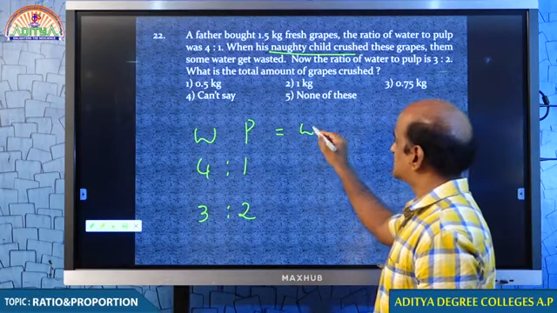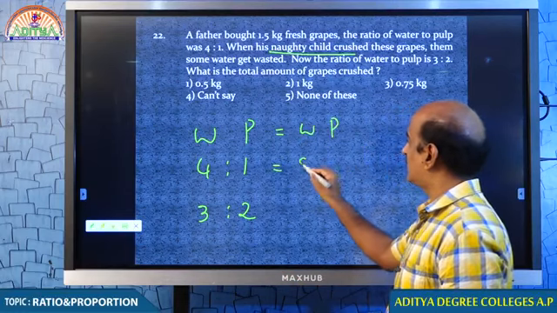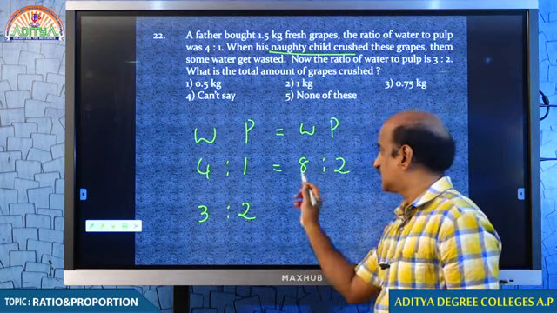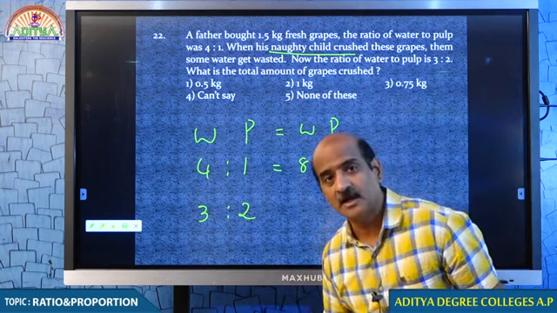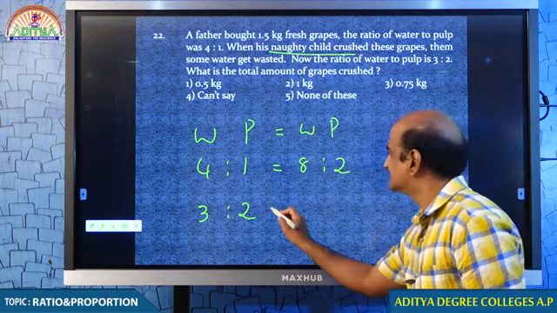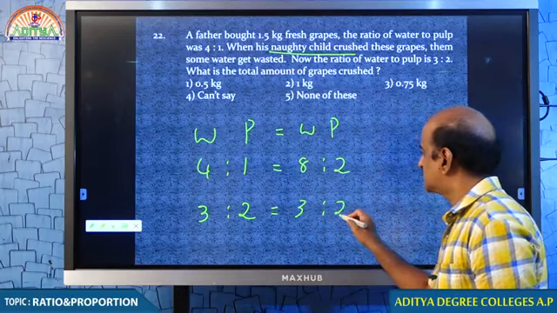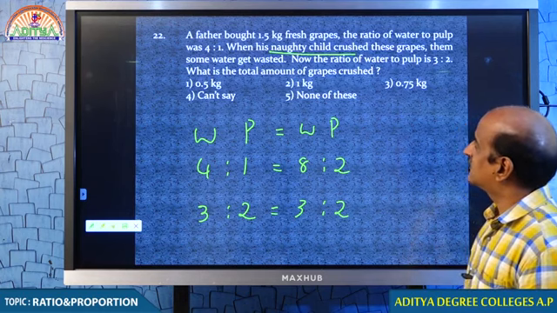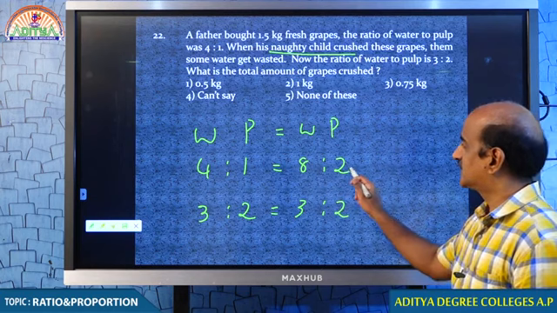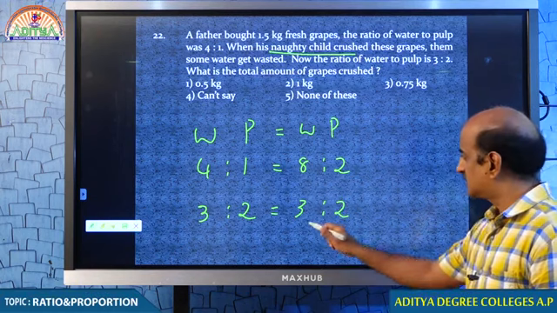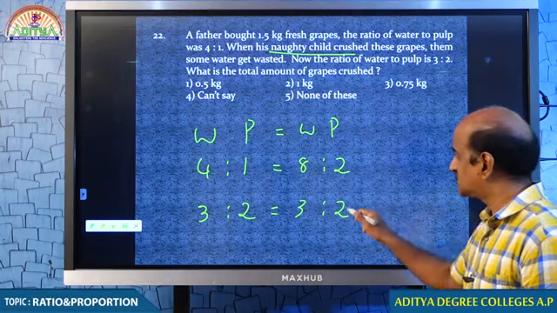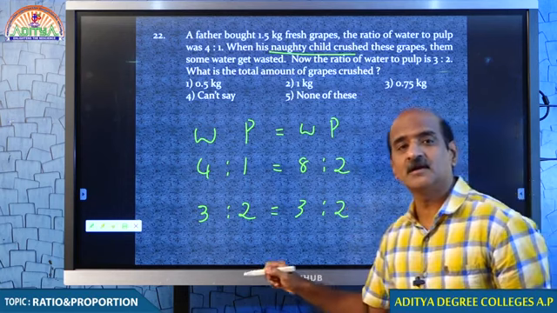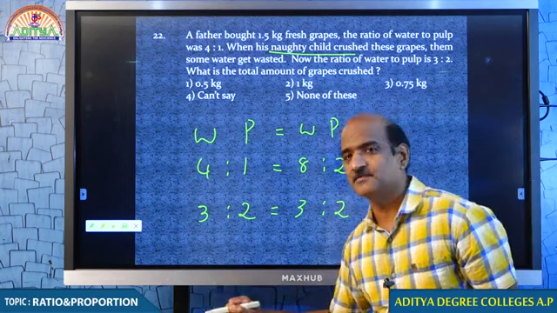Tell me, students, I want to make some changes. Can I make some change in this question? Can I take water and pulp as 8:2? 4:1, I took it as 8:2. Am I right? I can take it, no? Now that becomes 3:2. When his father bought 1.5 kg fresh grapes, they were in the ratio 8:2. Now the ratio becomes 3:2. There was no change in pulp, because the change has come only in terms of water.